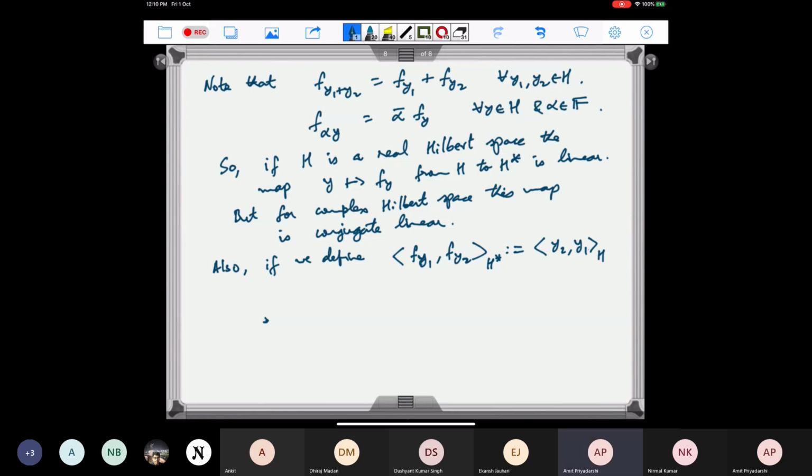Yeah, we have to take them in the opposite order. So if I take f sub y1, f sub y2, I define it to be this. Then H star becomes a Hilbert space.